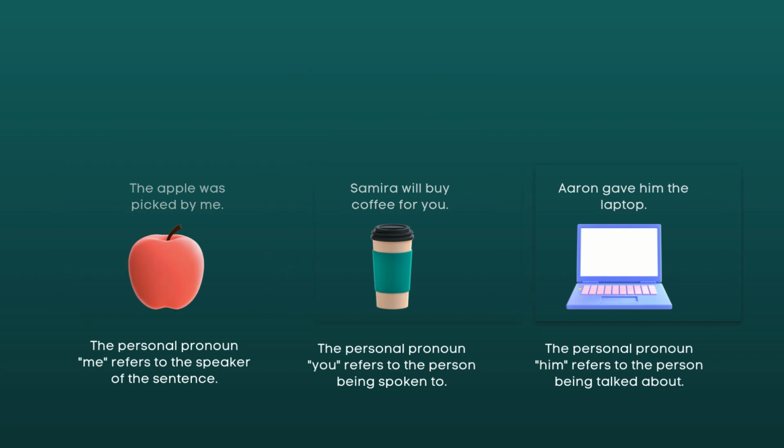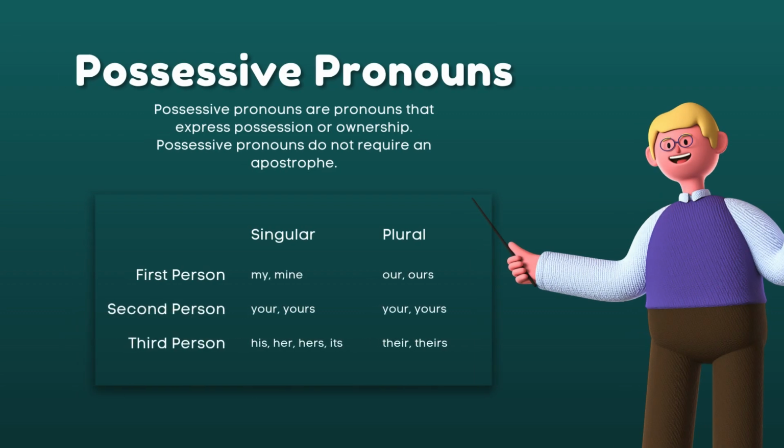Okay, so let's proceed. Another type of pronoun we have is possessive, which means that in possessive, of course, it shows ownership and possession. And possessive pronouns do not require, take note that, do not require an apostrophe. So we have here the singular first person mine, and for the plural form, our and ours. For the second person point of view, we have your and yours. The same also with the plural form, your and yours. Third person point of view, we have his, her, hers, and its. We have also their and theirs.